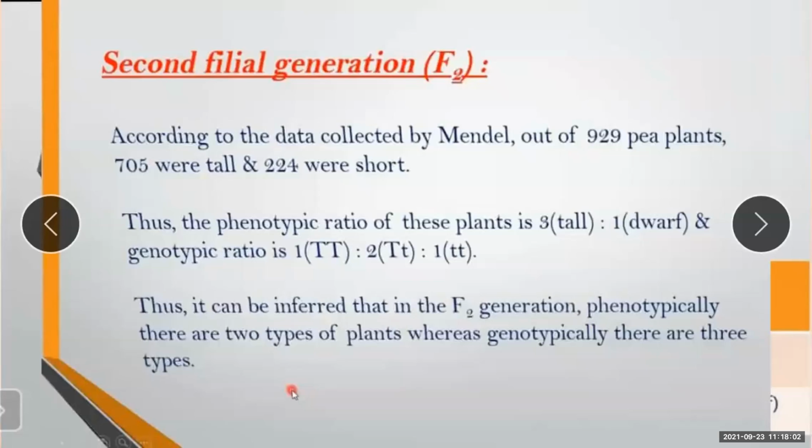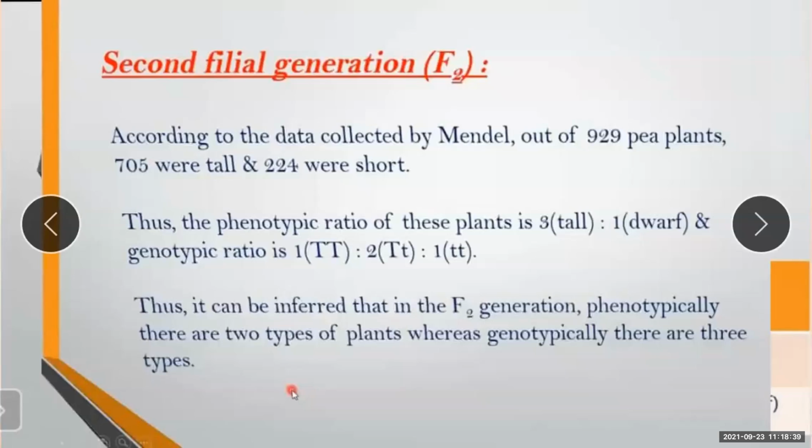Then we have seen how Mendel performed experiments on the pea plant. We have seen seven characteristics: the shape of the seed, color of the seed, color of the flower, shape of the pod, color of the pod, position of the flower, and height of the plant. Then we have seen the different scientific terms: dominant and recessive, genotype and phenotype, and then heterozygous and homozygous.